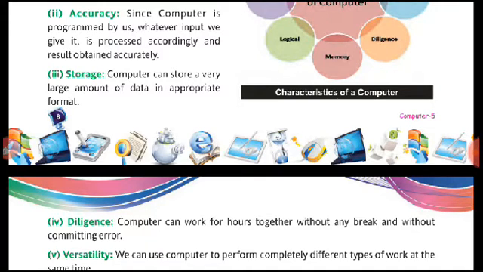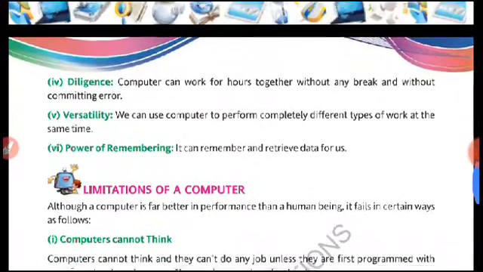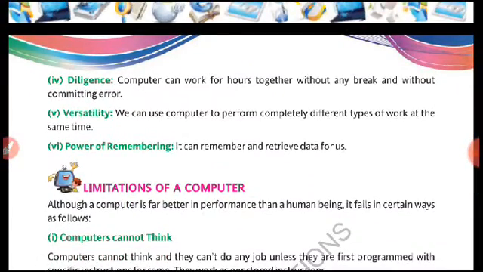Next is diligence. Diligence means how much hard work we do. If we do some work, we need some rest. But a computer does not need any rest, and it does the work without committing any error. So this is diligence. The computer is also diligent.